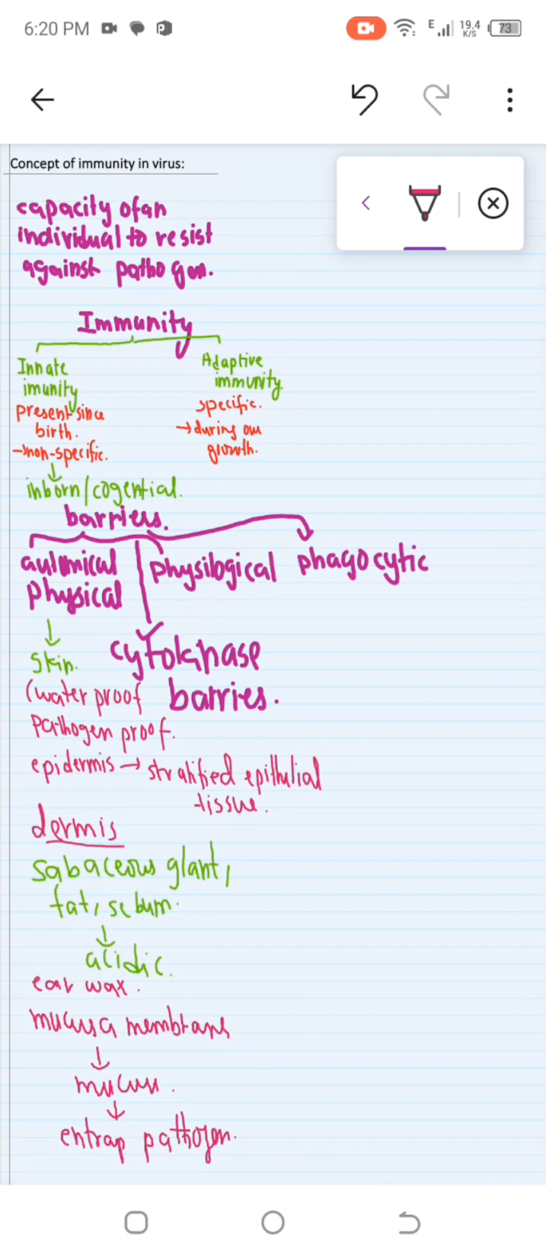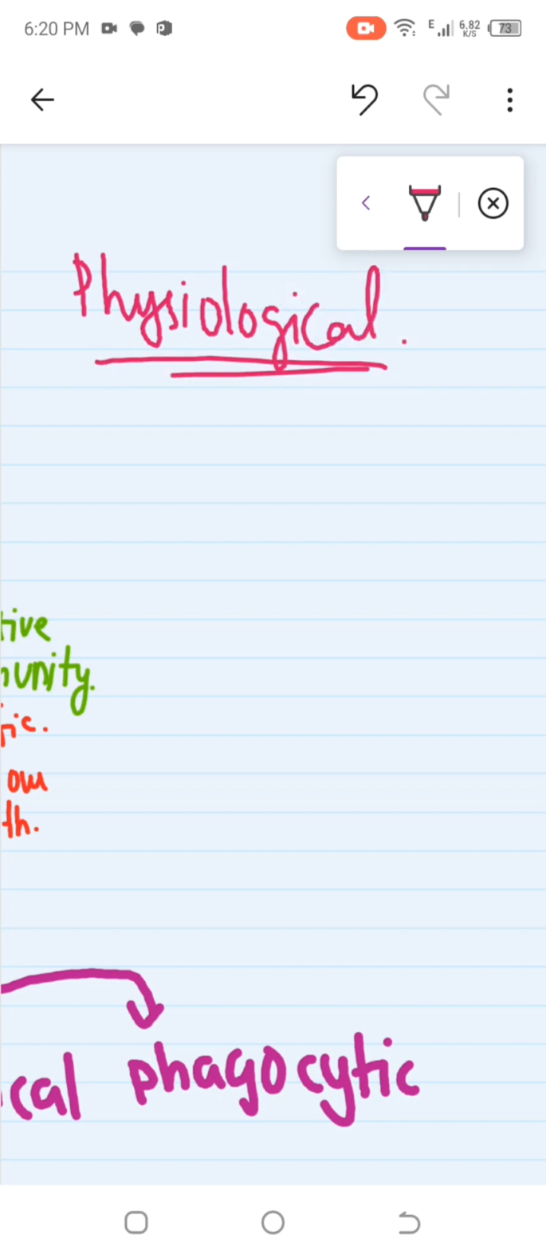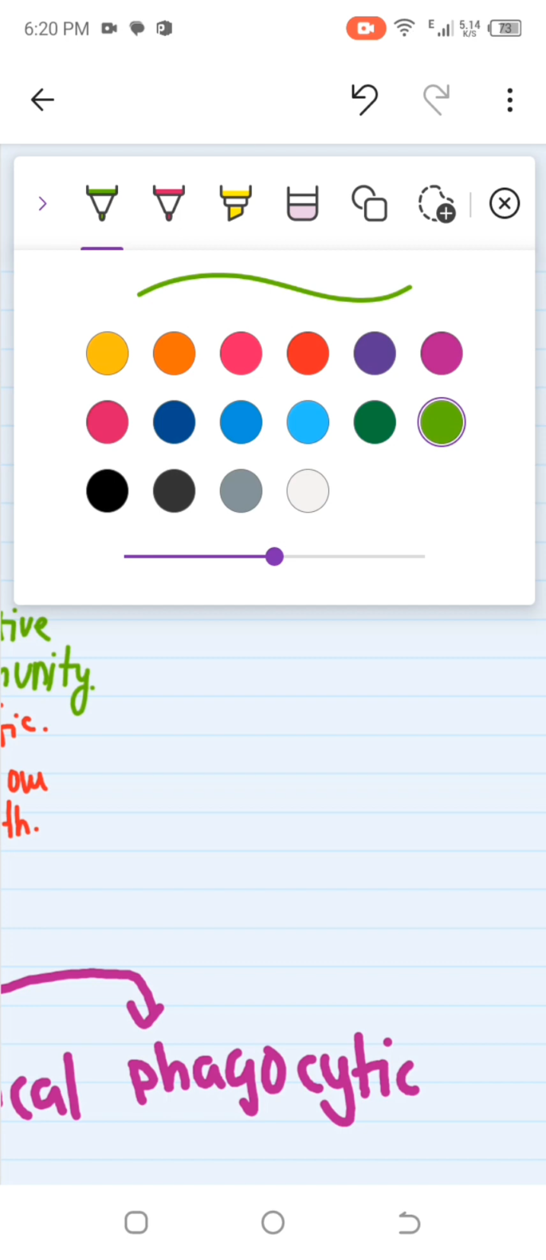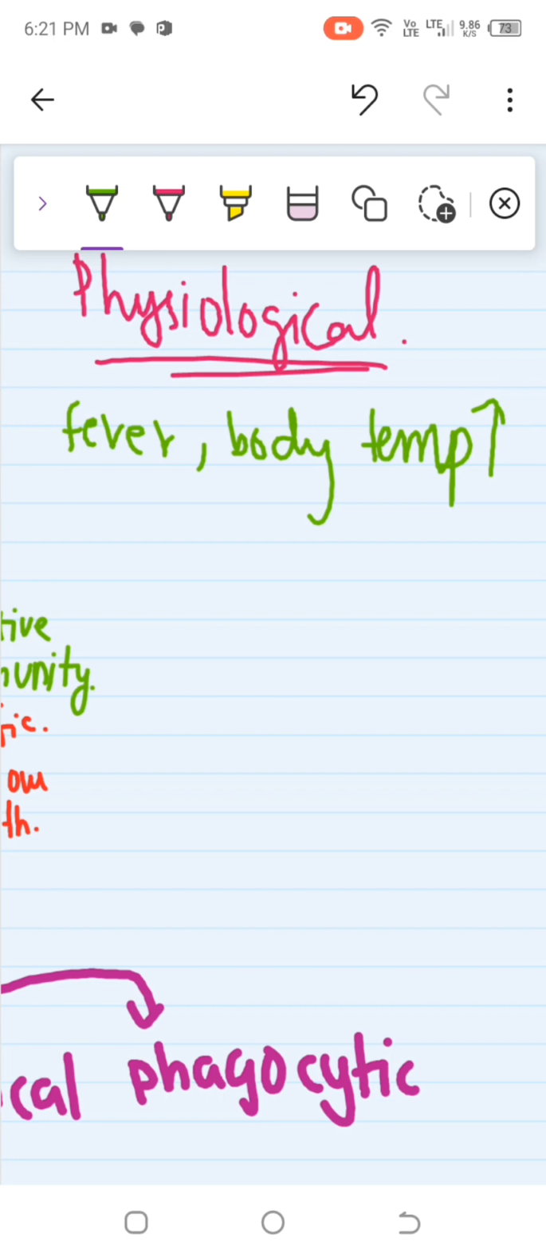Now we should go with the second barrier, which is the physiological barrier. In the physiological barrier, we basically have fever, which is body temperature increase. As we know, pathogens do not work at high temperature, so they are killed at that time. And HCl has a highly acidic pH, so at that pH the pathogen does not work properly.